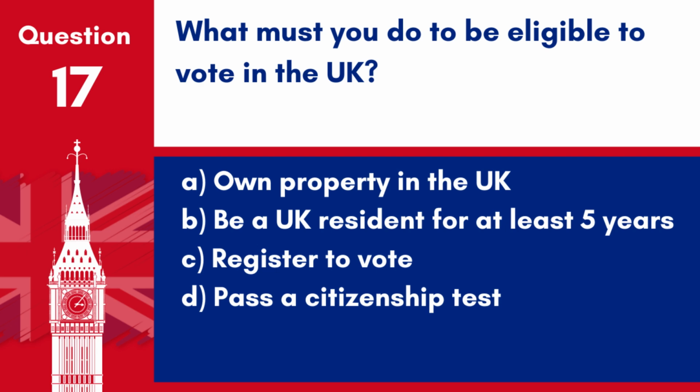Question 17. What must you do to be eligible to vote in the UK? A. Own property in the UK. B. Be a UK resident for at least 5 years. C. Register to vote. D. Pass a citizenship test. Answer: C. Register to vote. To be eligible to vote in the UK, you must register to vote, ensuring you are on the electoral roll.